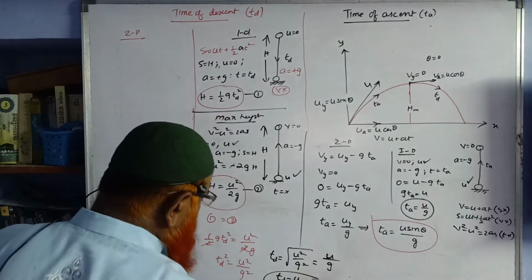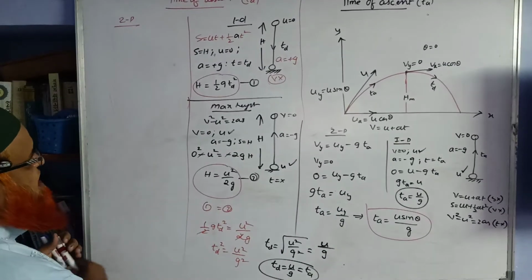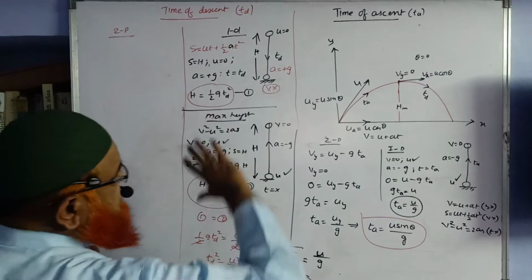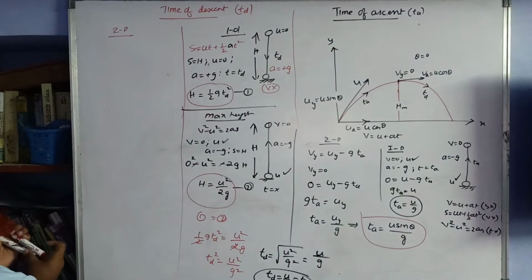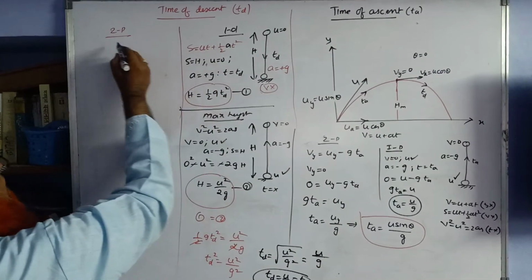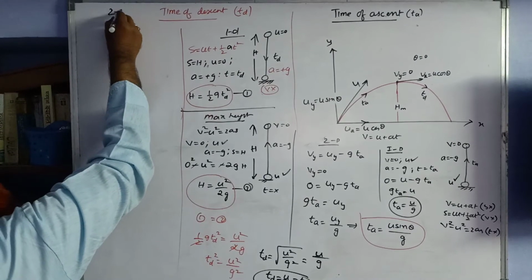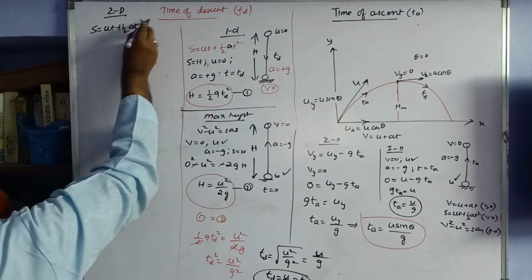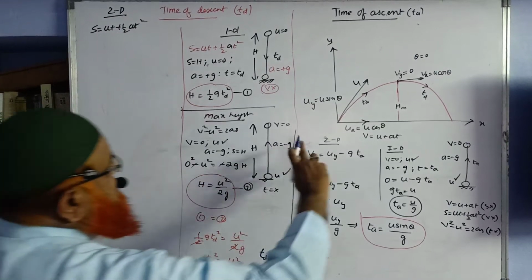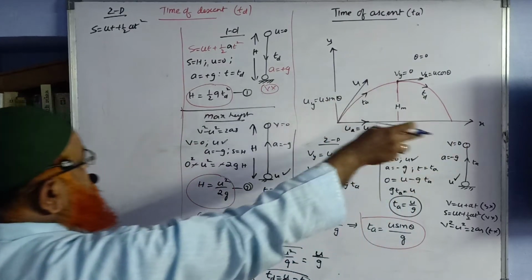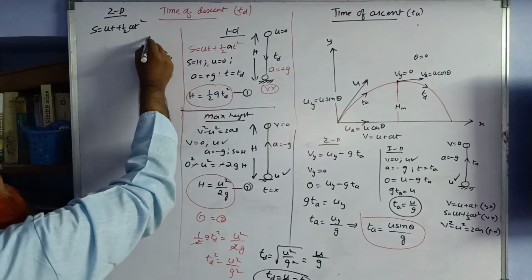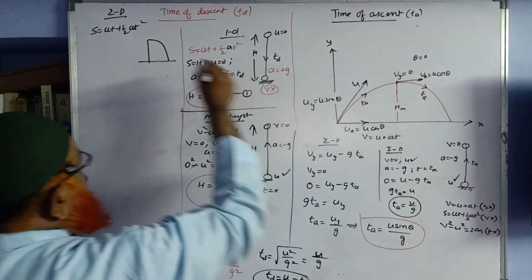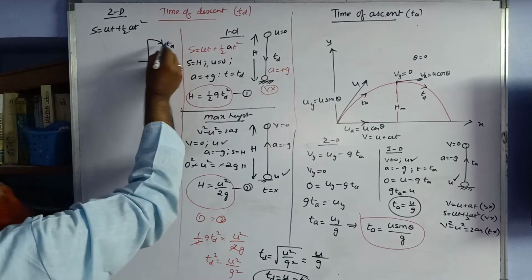I think you have enjoyed this session now. So next, let us go and see what is happening in time of descent in the case of oblique projectile. In the case of oblique projectile, the same formula you are going to select in 2 dimensions also. In 2 dimensions you will write the formula S is equal to ut plus half at square only. But here the time of descent is considered from the top. So you are considering from here to here as time of descent. The remaining part which I am considering here is this part. This part is representing time of descent.